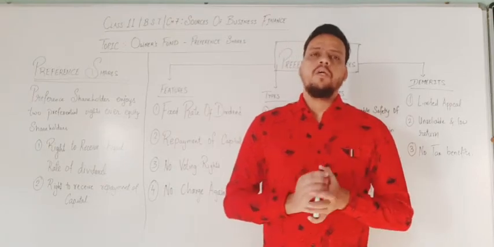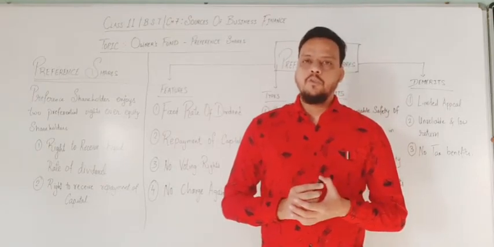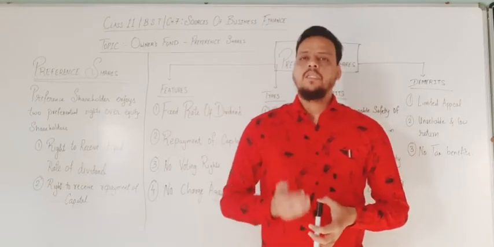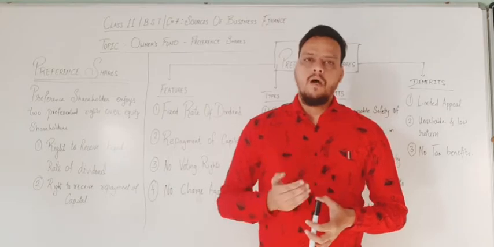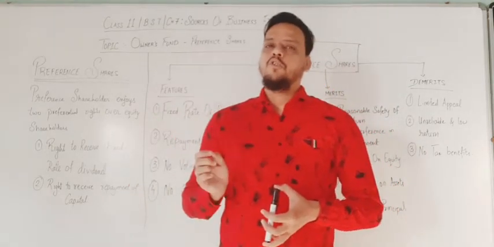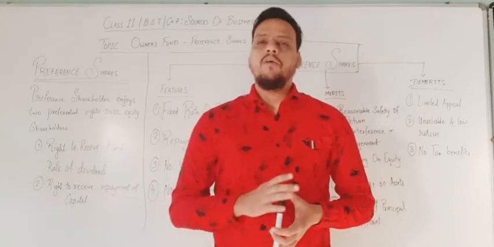What is a preference share? A preference share is an instrument issued by the company to raise funds from the market for a specific period of time, and it has a fixed rate of dividend.